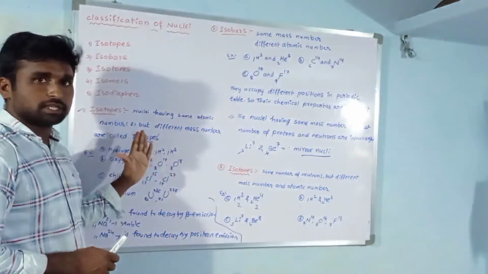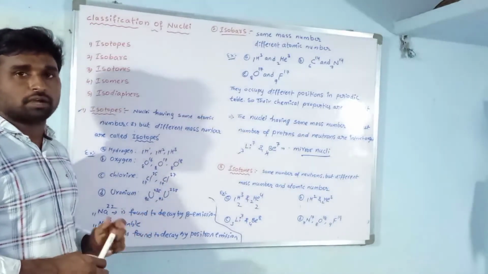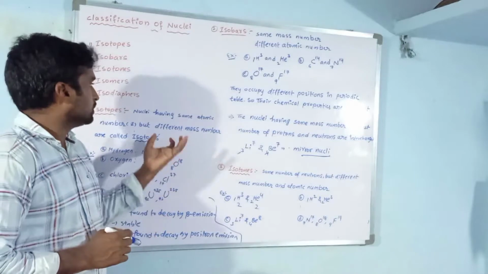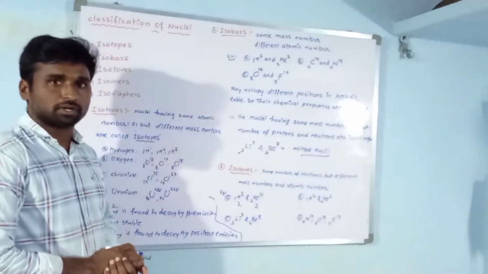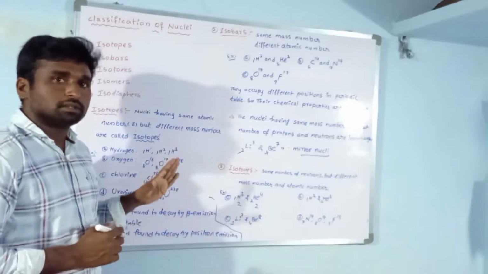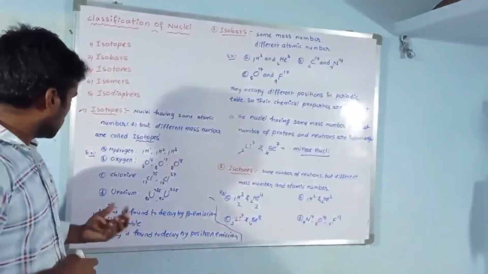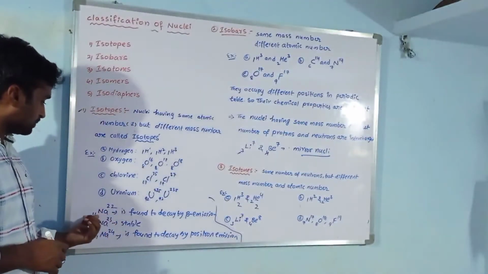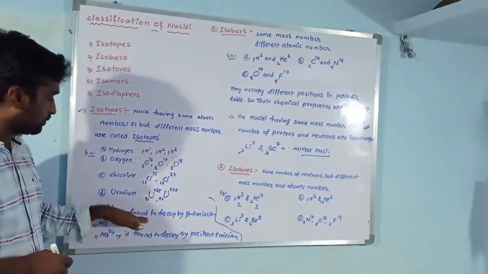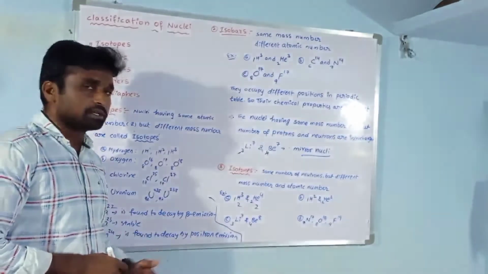Because of the same atomic number, the isotopes of an element have the same place in the periodic table, so they have the same chemical properties. But they have different nuclear properties. If you see sodium 11-22, it is found to decay by beta emission.